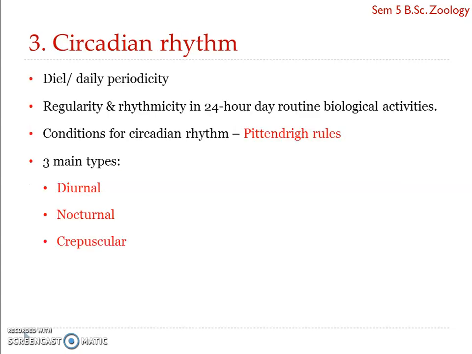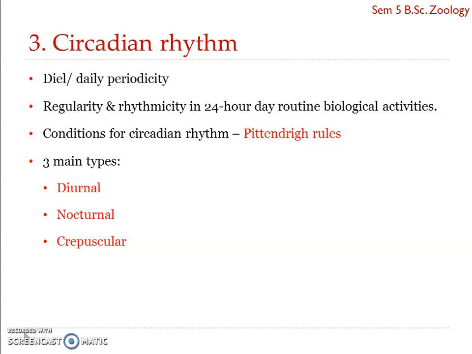Okay, the next concept we have is circadian rhythm. We'll see it in detail. Circadian rhythm is otherwise known as daily periodicity, diel periodicity, and it can be defined as the regularity and rhythmicity, or the periodicity, in the approximately 24-hour day-to-day routine biological activities or behavior of living organisms. Here, circa means about, and diel refers to day. So it is not exactly a 24-hour day; it is approximate. It can be shorter, or it can be longer than 24 hours.